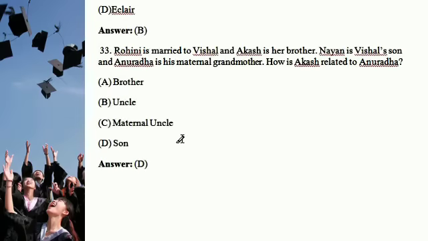And next, the logical question: Rohini is married to Vishal and Akash is her brother. Nayan is Vishal's son and Anuradha is his maternal grandmother. How is Akash related to Anuradha? This type of question, you must draw a line, and then the answer becomes clear. Here the answer is option D, and the relation is son.